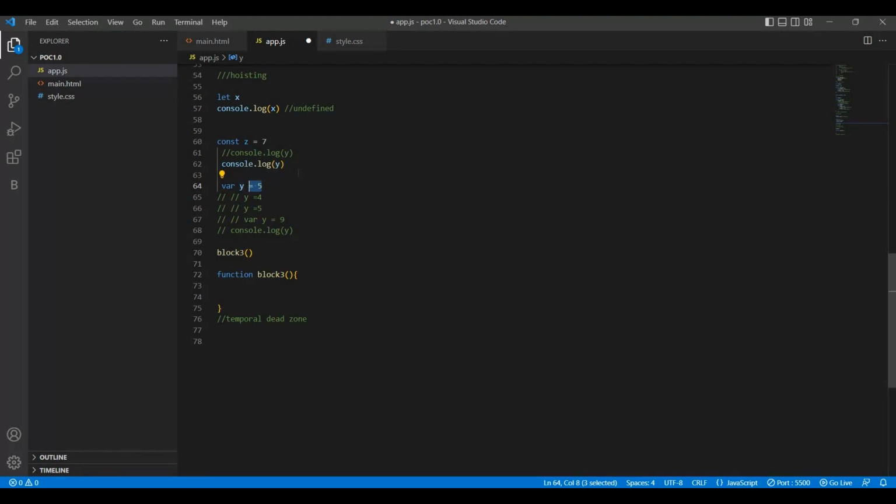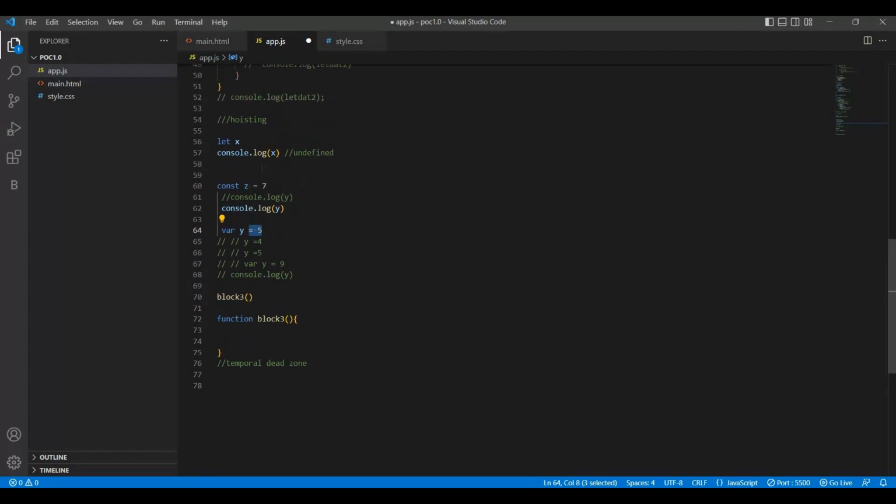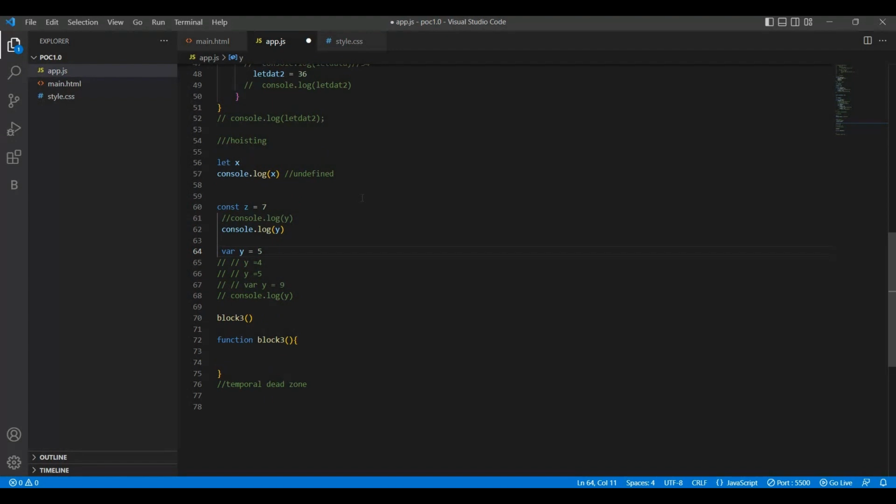That's why it is getting hoisted and getting the initial value undefined. That is the difference between let and var, and the difference between temporal dead zone and hoisting. Var and function come under hoisting, but let and const come under temporal dead zone.